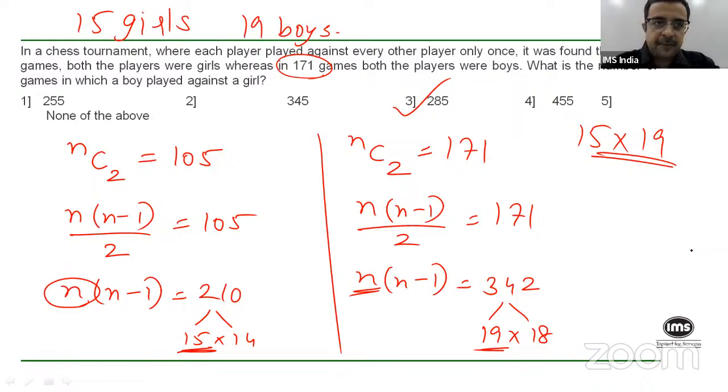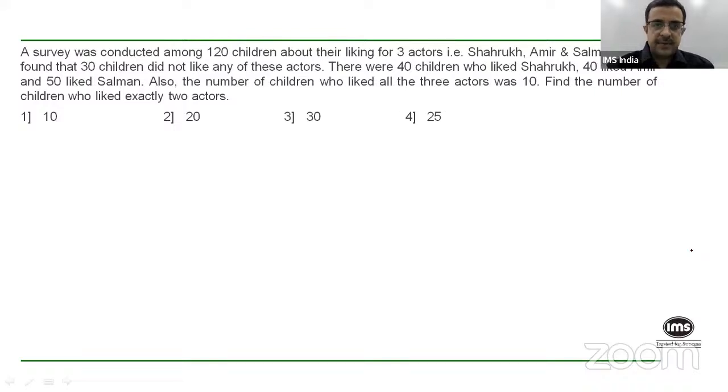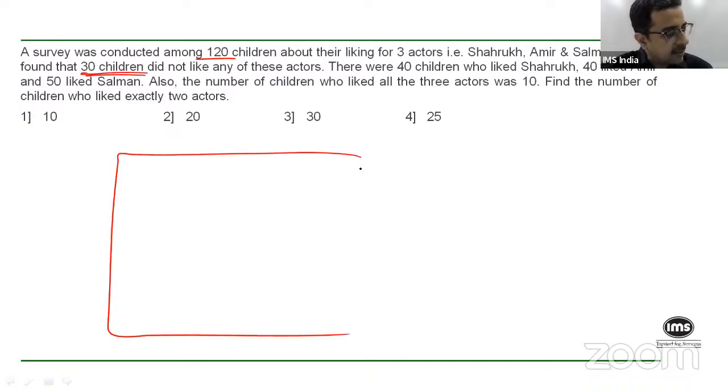Okay, I think we have time left for one more question only. So let's look at this question then, which is again a set theory based question. A survey was conducted amongst 120 kids about the liking for three actors, Shah Rukh, Amir, and Salman. It was found that 30 children did not like any of these actors. So in this case, unlike the earlier one, your universe is of 120, but all the values only add up to 90 because 30 kids did not like anyone.